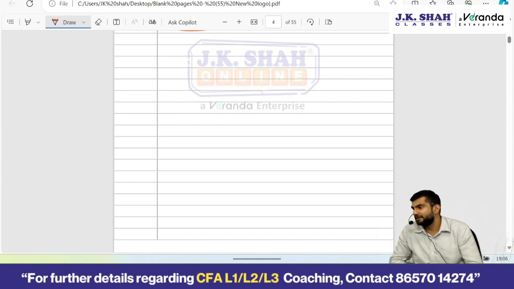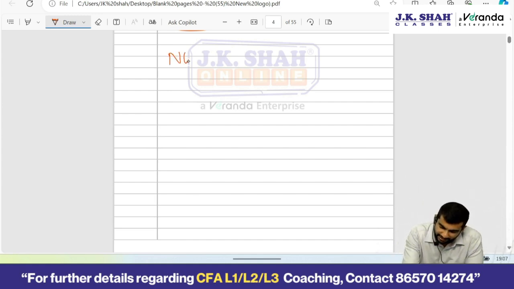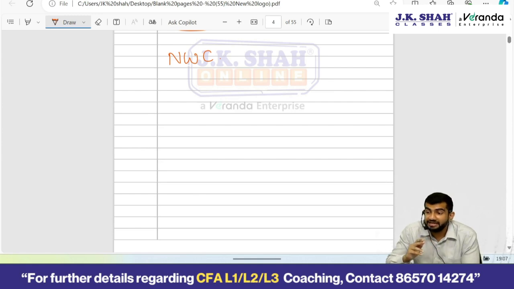now working capital and liquidity, a very practical chapter. Working capital and net working capital, two things very important in the functioning of any business, moreover related to the day-to-day functioning of the business. Working capital is what? Current assets minus current liabilities. If you want to calculate net working capital, exclude cash and marketable securities from current assets, because that is not the money which has been blocked. In net working capital, you only take that money which is blocked somewhere, like debtors, inventories, prepaid expenses, that stuff.